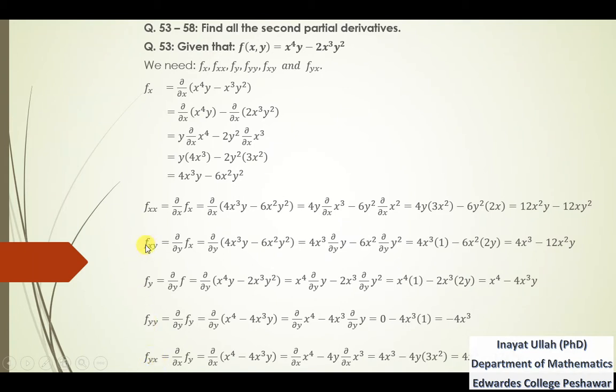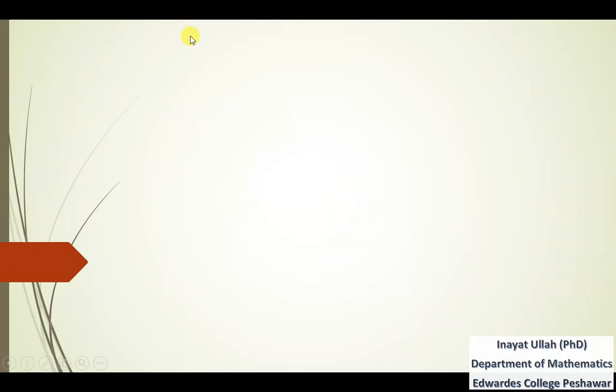So we see that the value of these two, 4x^3 minus 12x^2 y, 4x^3 minus 12x^2 y, will always be the same if the function is continuous and differentiable. So that is how we need to find the second partial derivative of the given function. These questions are 53 from page 258, and on this slide another question is solved, that is question number 56.